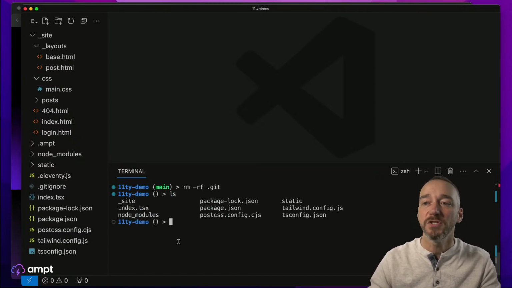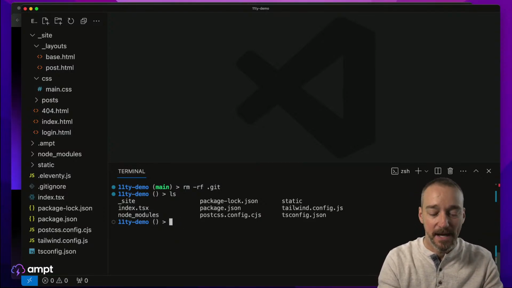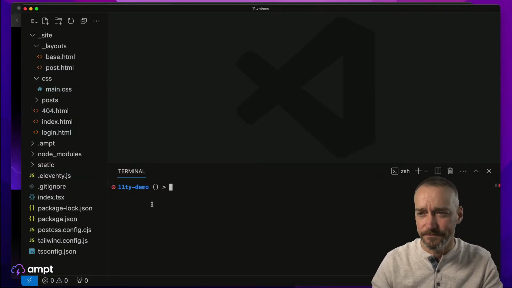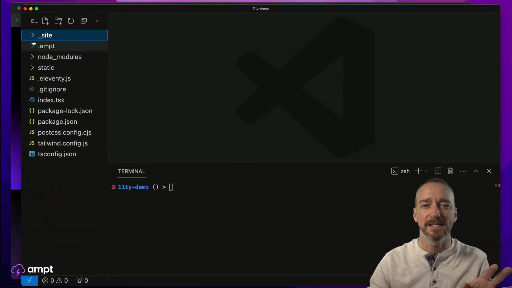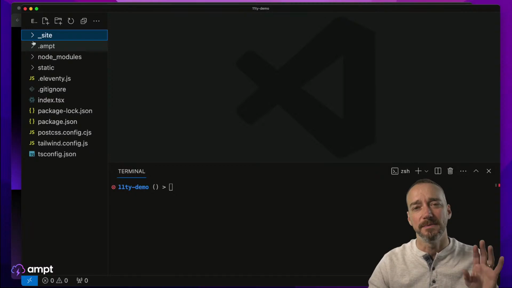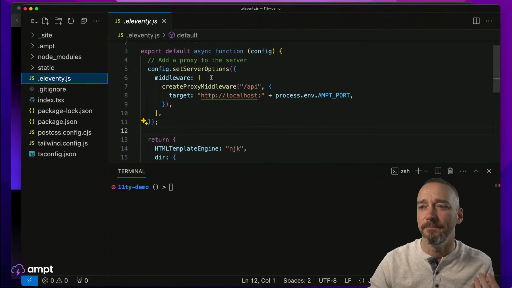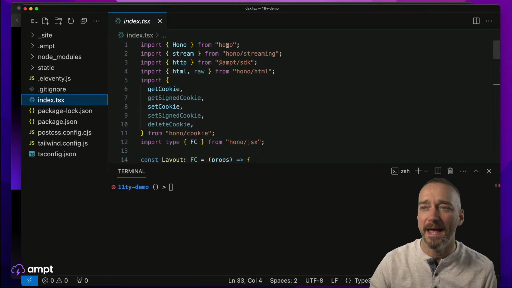Okay, so just quickly, this was a demo that I put together for 11ty, and I'll give you a quick overview of how this works so that we can see what this is doing. If you're familiar with 11ty, it's a static site builder, a static site generator, and it all runs in JavaScript. Very, very cool. Big fan of it. What we did is we built a quick little blog, and on the back end of it, we added Hono. We added Hono's streaming support.